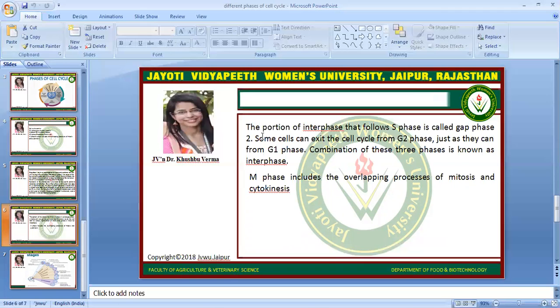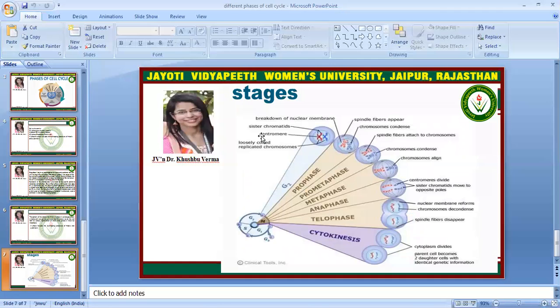The combination of these three phases is known as interphase, and the M phase includes the overlapping processes of mitosis and cytokinesis. Here we can see the complete oval diagram of stages, which starts from the G2 phase and then prophase, metaphase, anaphase, telophase, and cytokinesis.